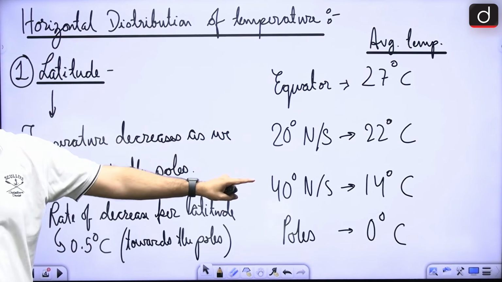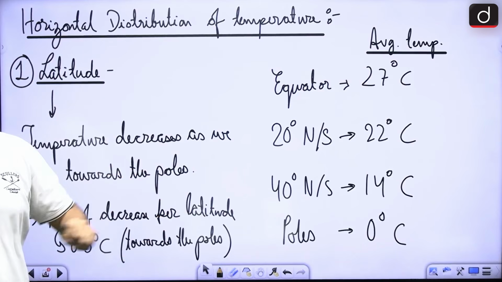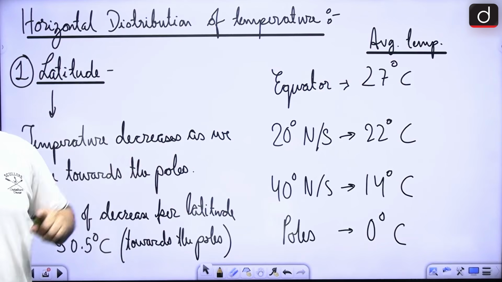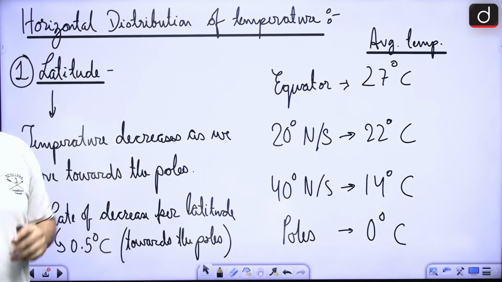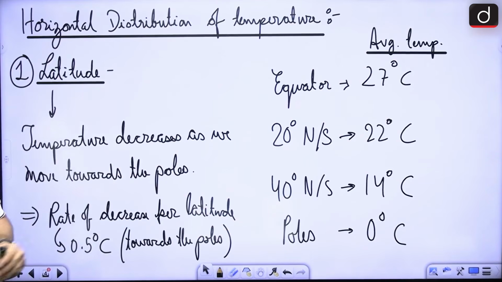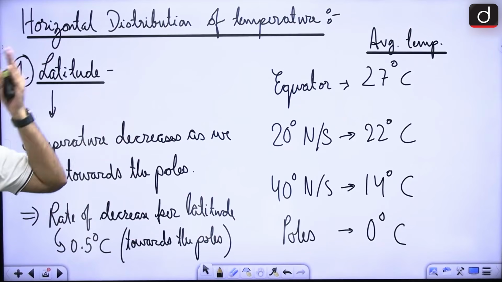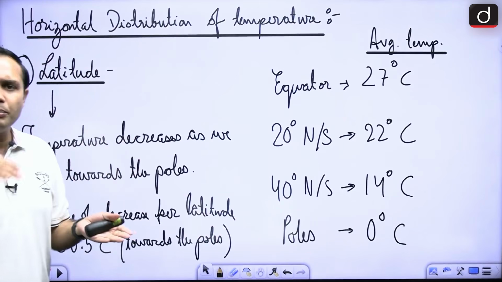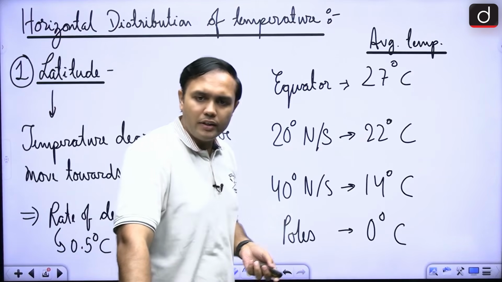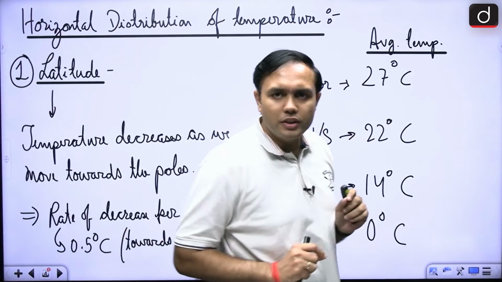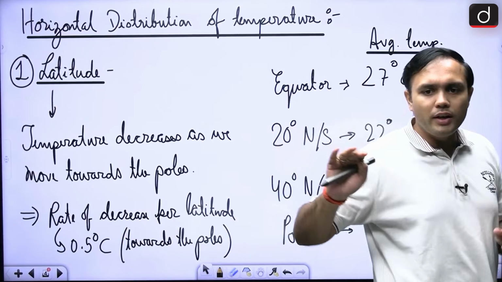Around 40 degrees north and south latitudes, it is around 14 degrees Celsius, and around the poles it can reach as low as 0 degrees Celsius. So the rate of decrease with respect to latitude is 0.5 degrees Celsius per latitude. This is the horizontal distribution in the context of latitude.